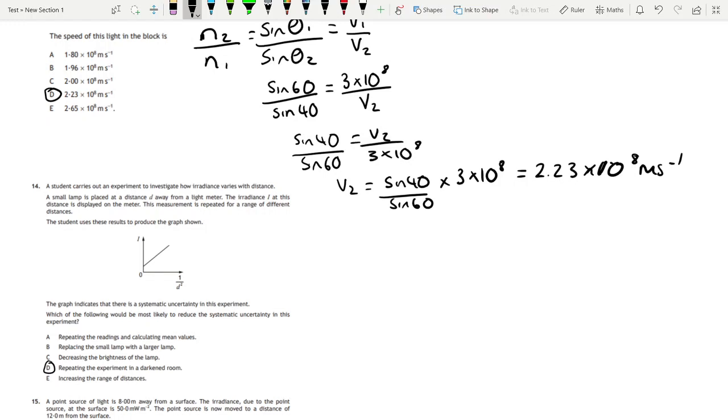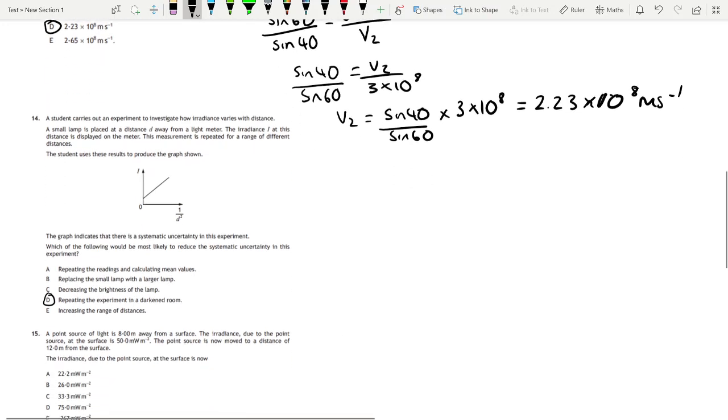uncertainty. So D. Increasing the range of distances isn't changing your experiment at all, really. It's just changing how many repeats you do or how many different distances you do it from. Replacing a small lamp with a larger lamp, or decreasing the brightness of the lamp. Well, decreasing the brightness wouldn't help much at all because your light would be even less bright. And replacing a small lamp with a larger lamp wouldn't really change the experiment much. You've still got a lamp. So really what you want to do is get rid of the background light.